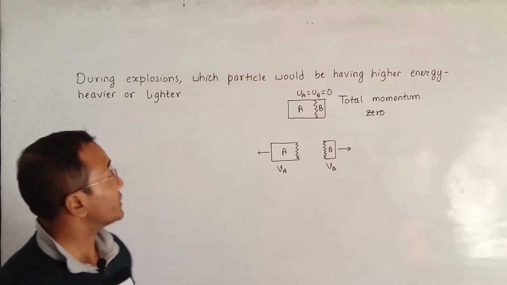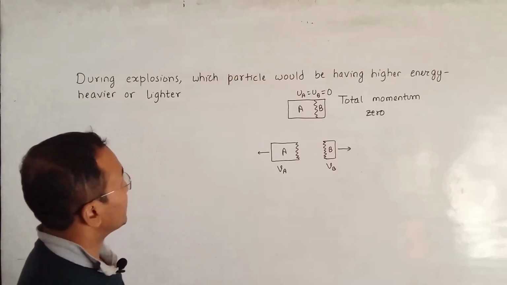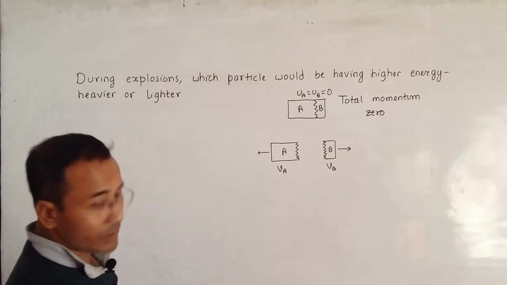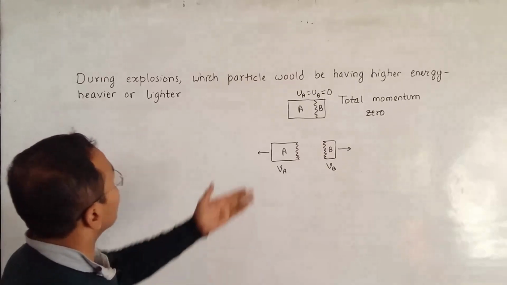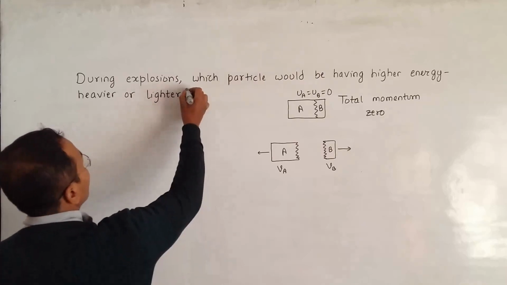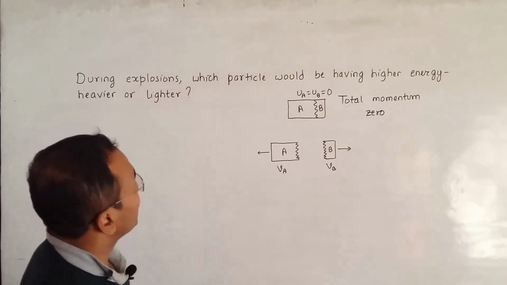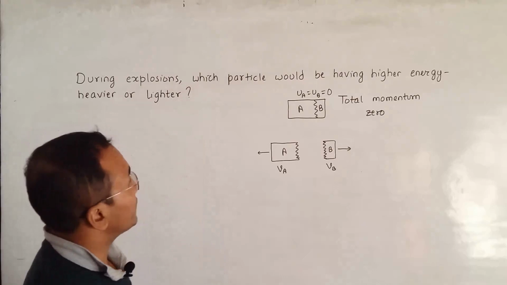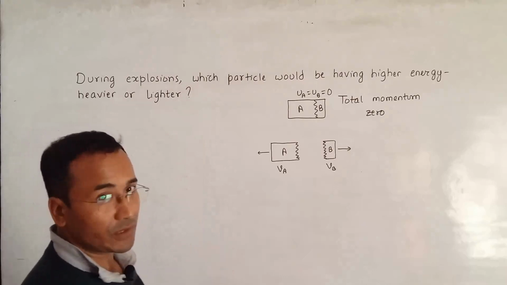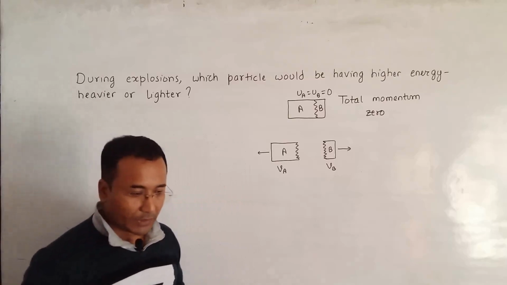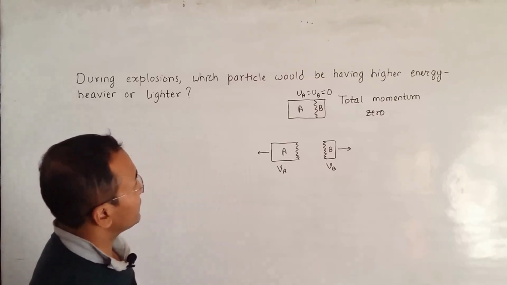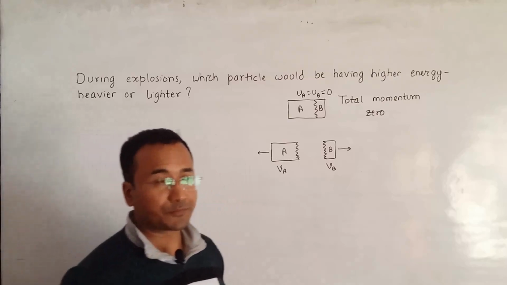This is a question related to the conservation of momentum. It shows a particle which is exploding into two. One is heavier and one is lighter. The question asks which of them will have higher energy: will it be the lighter particle or the heavier particle? The answer lies in the principle of conservation of momentum.